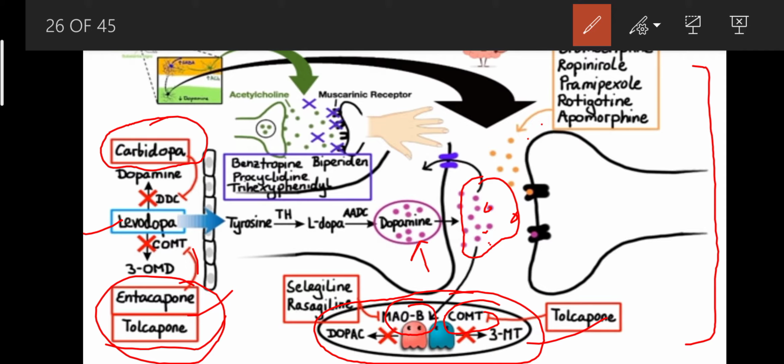So if you want to stop Parkinson's disease, you have to make this type of drug, and when you control it at the glial cell level, you have to give tolcapone. Tolcapone is the inhibitor molecule of COMT, and MAO-B is inhibited by selegiline and rasagiline. So these inhibit the glial cell enzymes from degrading the dopamine molecules and the levodopa molecules.